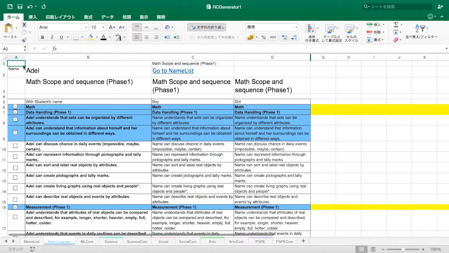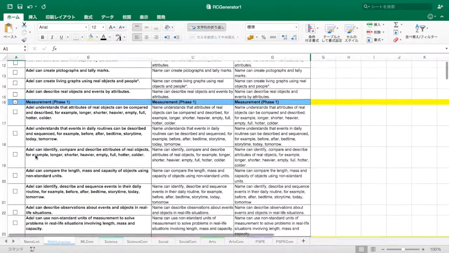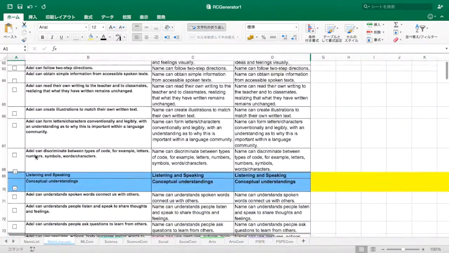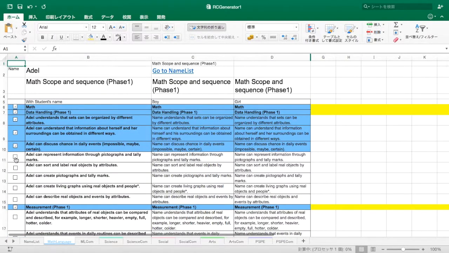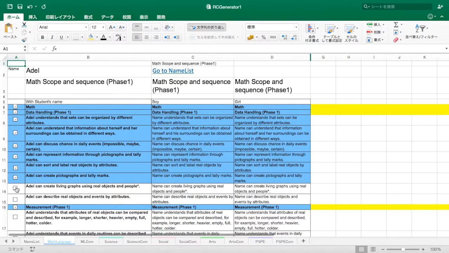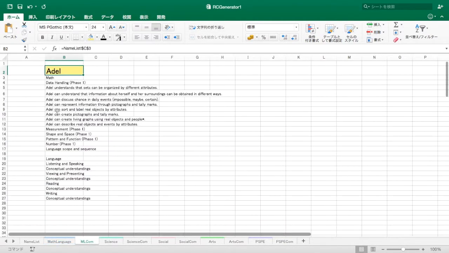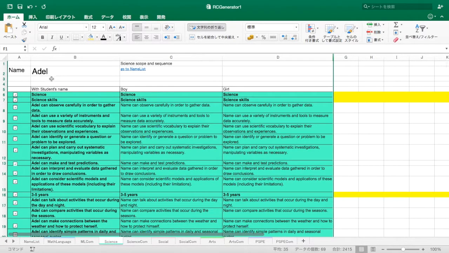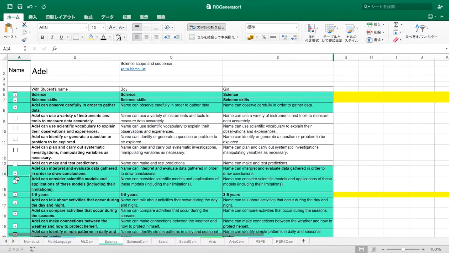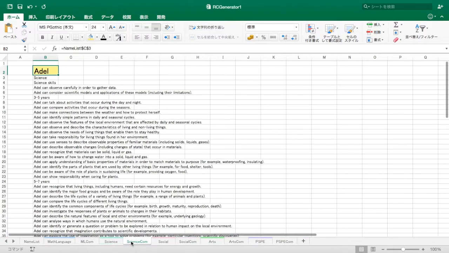This is the math and language comments list. You just click the checkbox on the left side. Selected comments come out in the comments sheet in here. If you deselect the checkbox, these comments are deleted in the comments sheet.